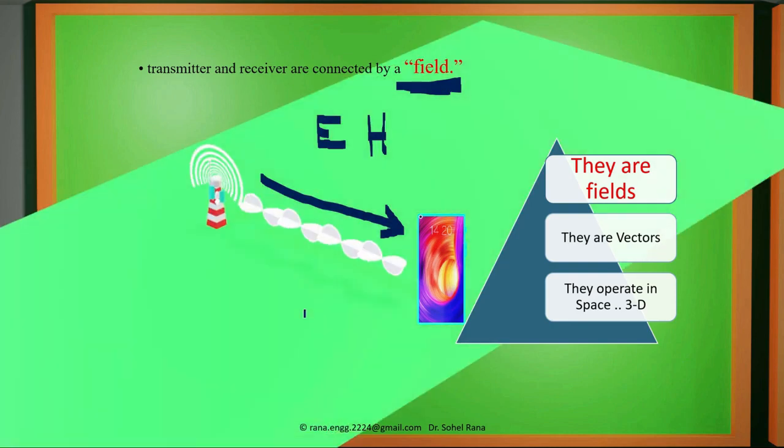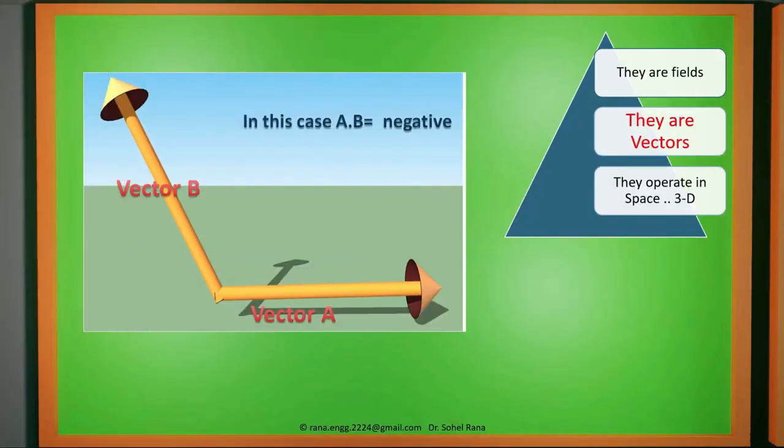Second, all of them are vectors. So what are vectors? We all know that vectors have both magnitude and direction. That means when we say E is present in the space, it is a vector. It has direction and magnitude both. It will have a value. So we should know the basic operations of vectors. These are the prerequisites of the subject.